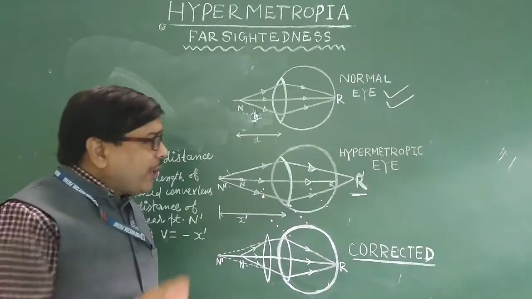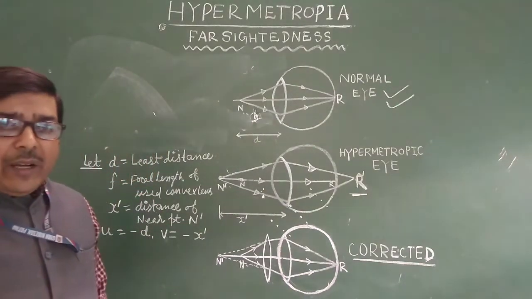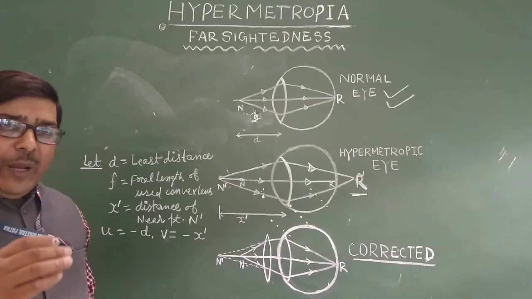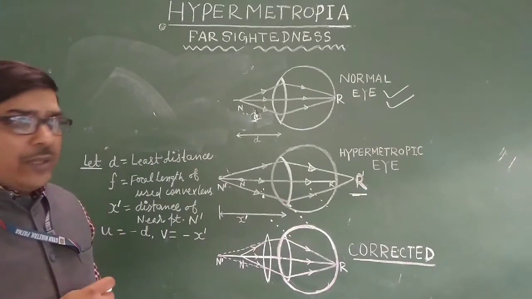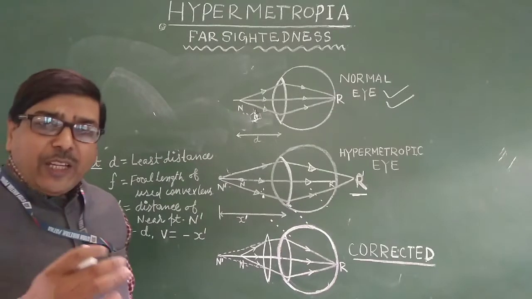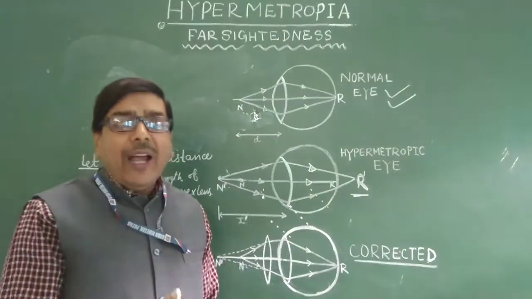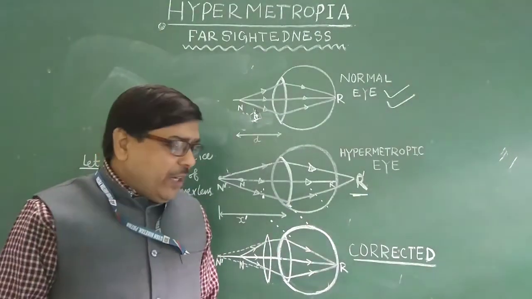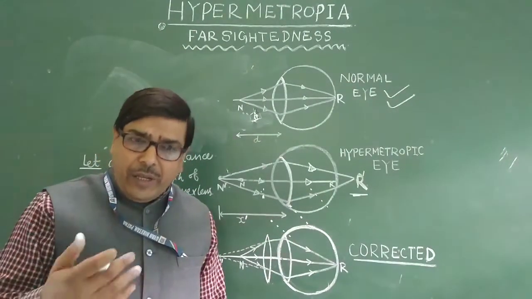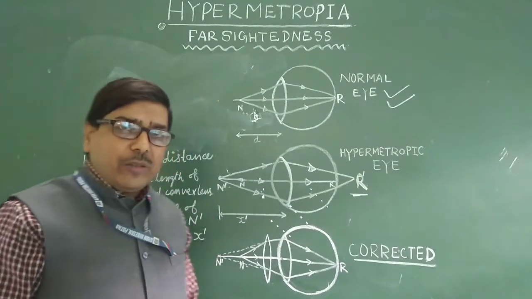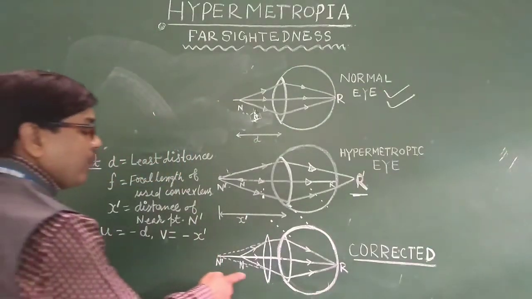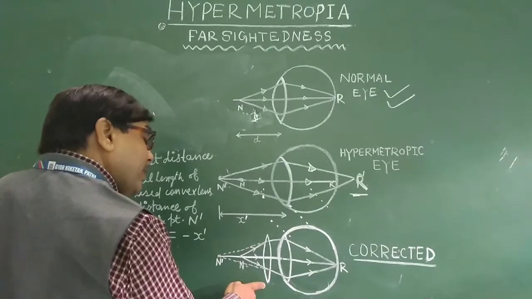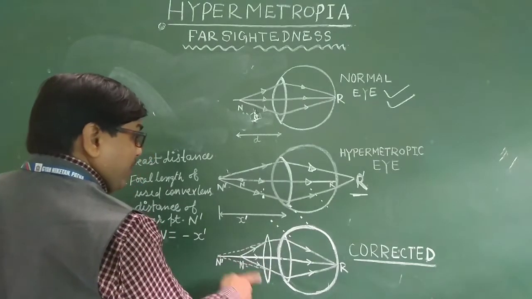The person suffering from this defect has no problem seeing far objects, but he has problems writing or reading near objects, any object, even books. So this is removed by using a converging lens, that is, a convex lens.